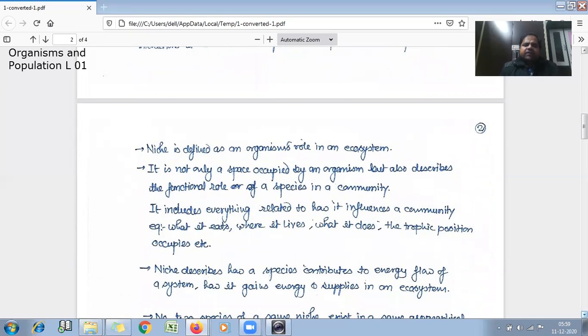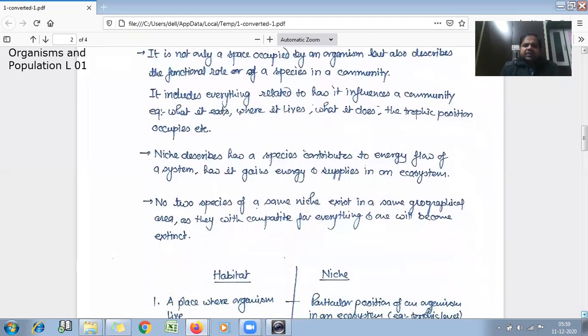It includes everything related to how it influences a community, such as what it eats, where it lives, what it does, and the trophic position it occupies, etc. Niche describes how a species contributes to the energy flow of a system also, how it gains energy and how it supplies energy in an ecosystem.